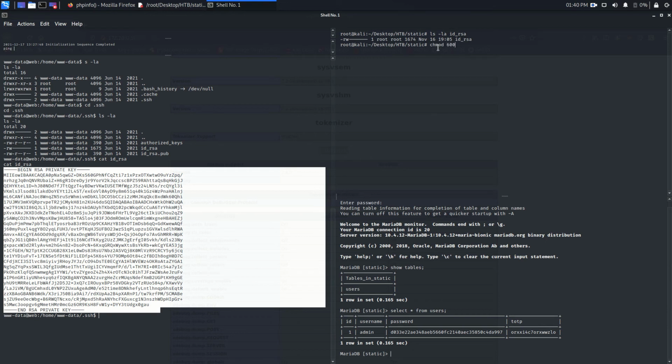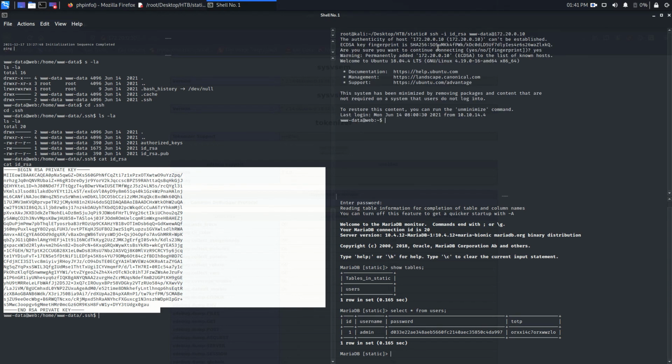So chmod 600 id_rsa. Let's try to connect with SSH first. So ssh -i id_rsa www-data@172.20.0.10. Yes, and that works.